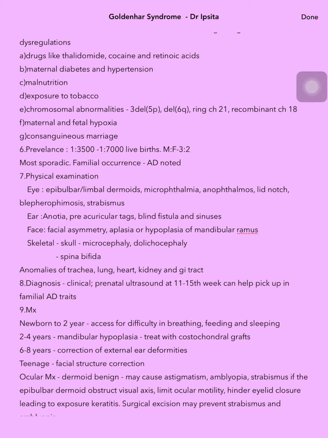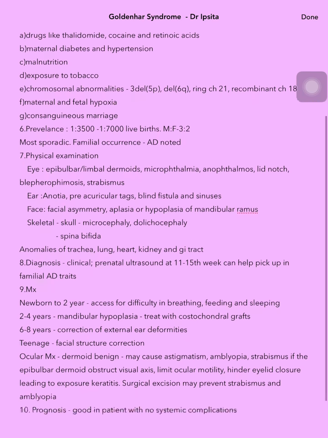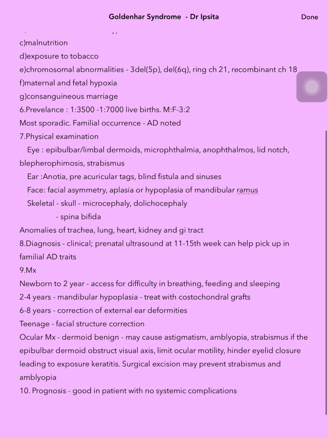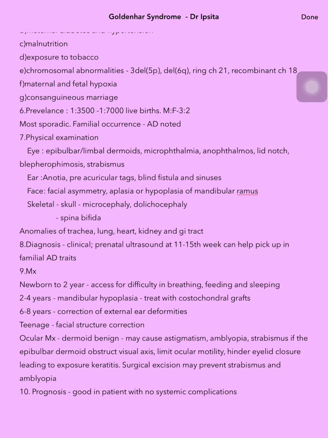Number 6, we need to know the prevalence. So 1 in 3,500 to 7,000 live births. The ratio of male to female distribution is 3:2. Most of them are sporadic occurrences, but familial occurrence has been noted, and that is an autosomal dominant representation.